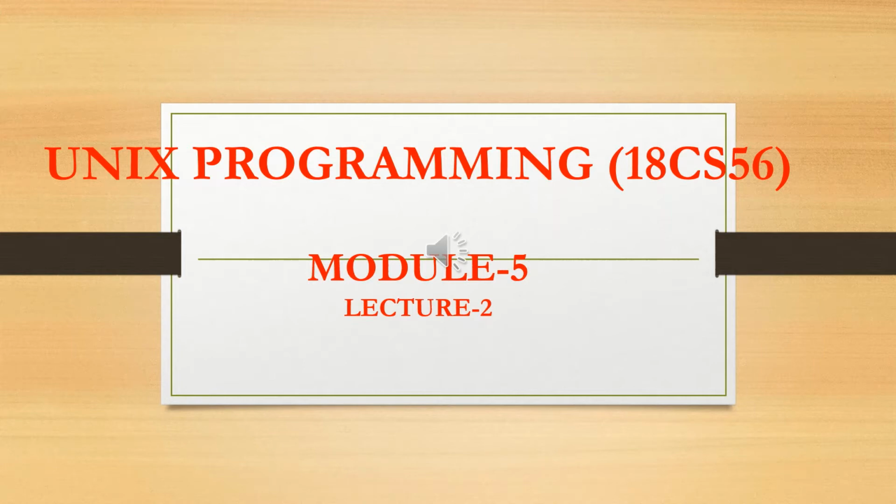Module 5, Lecture 2 concept is signal sets and signal masks. For signal sets, we need a data type to represent multiple signals. For that we need a signal set. A signal mask is considered: the process initially inherits the parent signal mask when it is created, but any pending signals for the parent are not passed on. For that we use the sigprocmask API in signal processing.